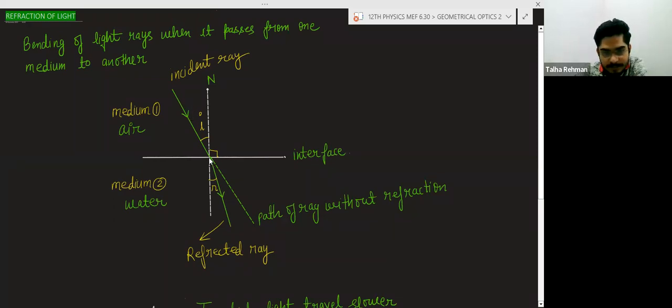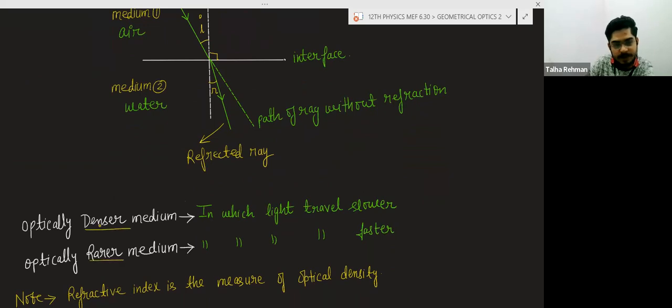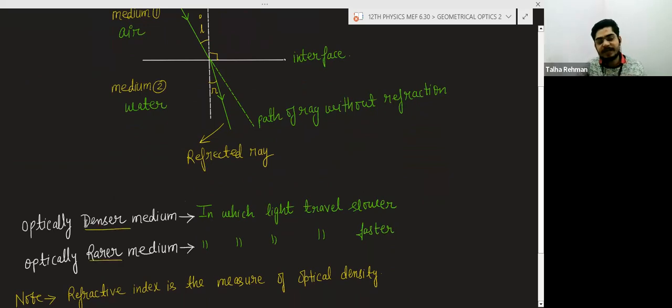So now you can see there is a bending of light taking place. So this is basically the refraction of light, bending of light when it passes from one medium to another. Now I have told you two types of medium, denser medium and rarer medium. So we say optically denser medium.